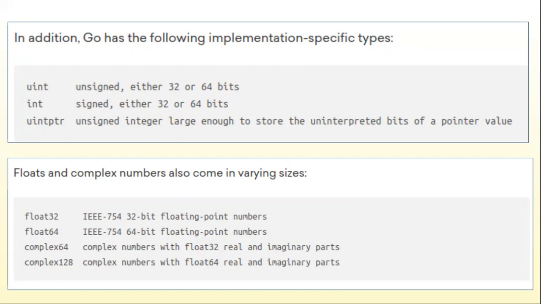Then after we have the floats again. So floats you can see come in 32-bit and 64-bit. It is just like numbers with the decimal point. So based on the precision you want, you can choose either 32 or 64-bit. Then after you will be having the complex number, which is rarely used. It will have real and imaginary parts.